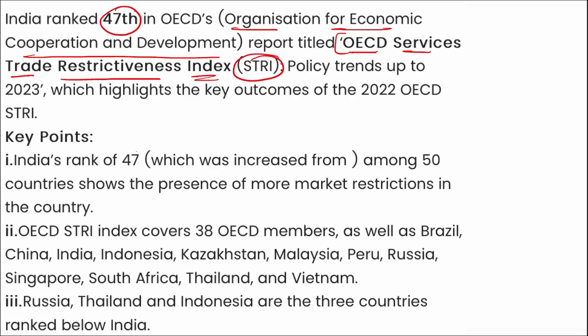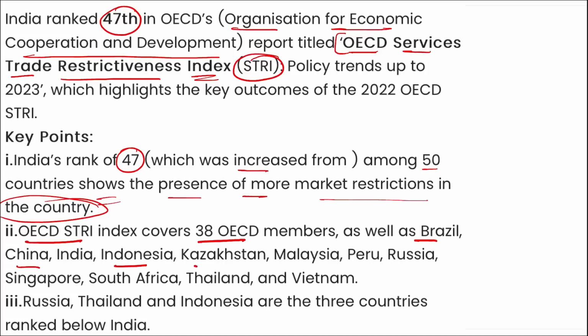Here India was ranked 47th among 50 countries, which shows the presence of more market restrictions in the country. The OECD STRI index covers 38 OECD members as well as Brazil, India, China, Indonesia, Kazakhstan, Malaysia, Peru, Russia, Singapore, South Africa, Thailand and Vietnam. Among these, Russia, Thailand, and Indonesia are the three countries that are ranked below. And what is the rank of India? It is 47th.